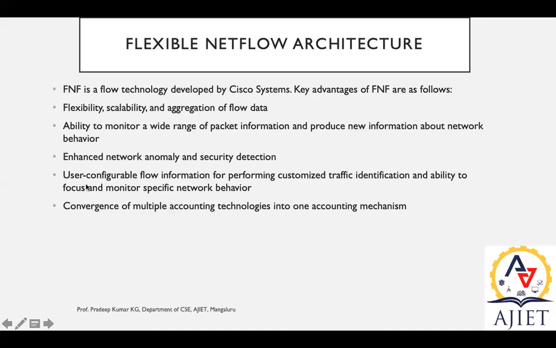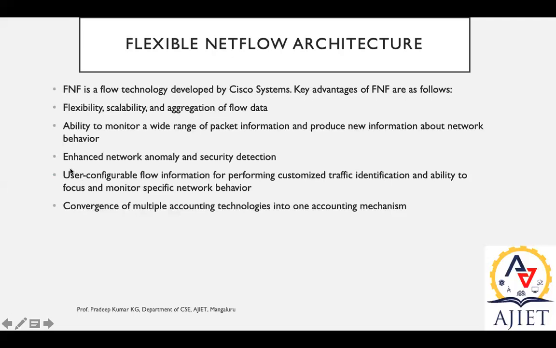The next point is user configurable flow information. We can configure based on our usage, based on the request, based on the user level, for example, starting from lower cadre to upper cadre, based on the work structure.